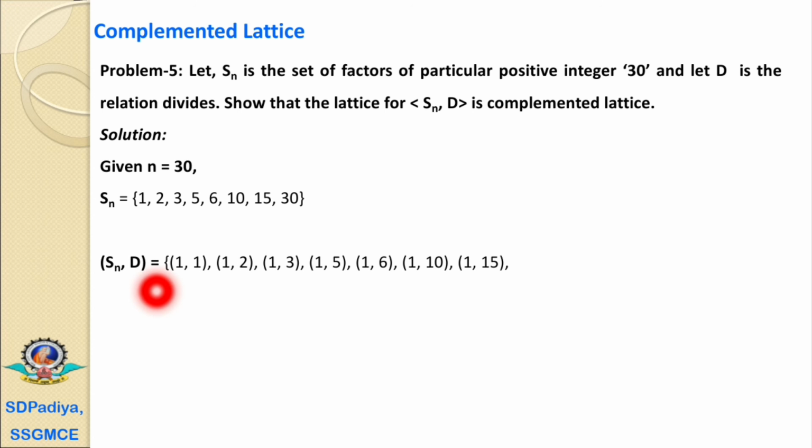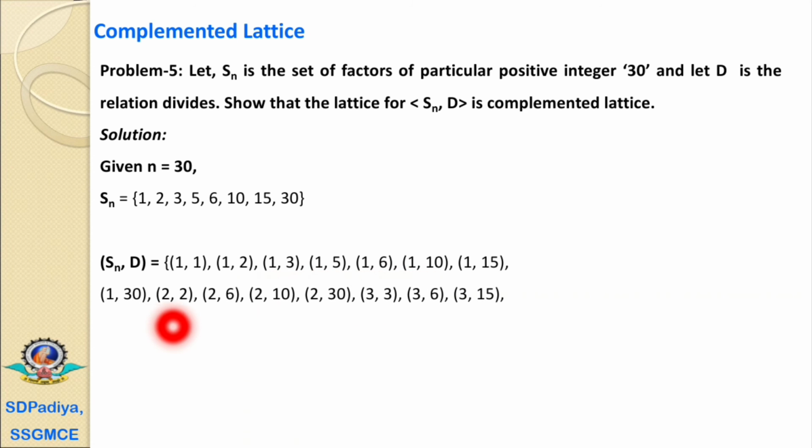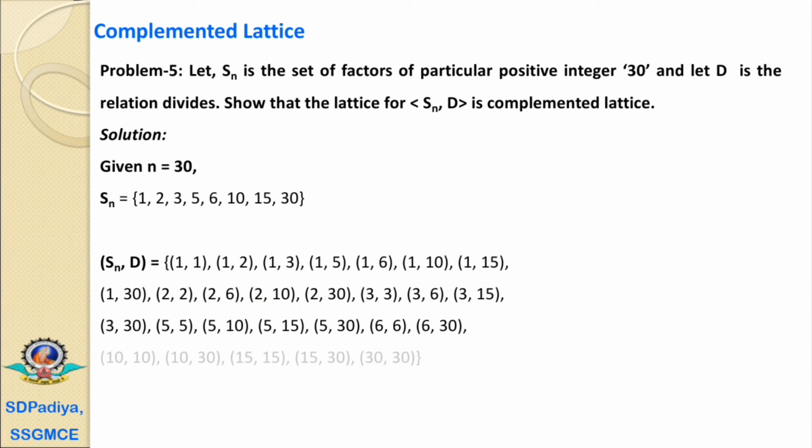The algebraic system is Sn with the partial order relation D, where D is the divides relation. Therefore, 1 divides 1, 1 divides 2, 1 divides 3, 5, 6, 10, 15, 30. Similarly, 2 divides 2, 2 divides 6, 2 divides 10, 2 divides 30. The same for 3, for 5, for 10, for 15 and the last for 30.